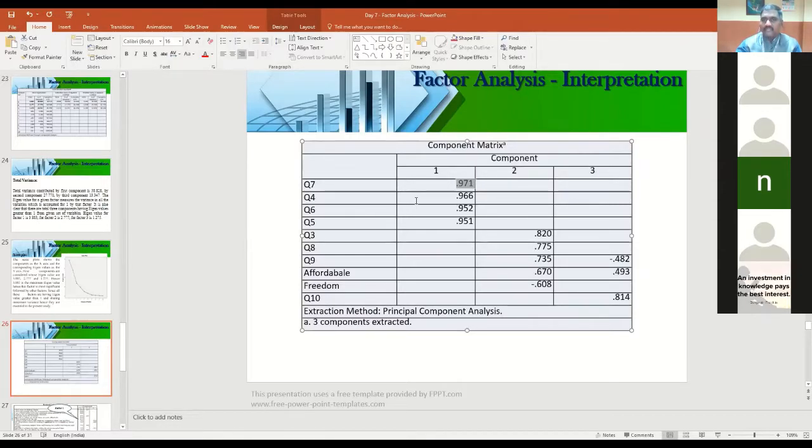To verify whether there is a cross-loading of variables or not, only the component matrix will tell you. But from the component matrix, we cannot get confirmation that I can put item number 7 under factor 1. We need to confirm only after seeing the final output table called the rotated component matrix. After seeing the last output table only, we can interpret. That is the last output table, and you need to look into that.